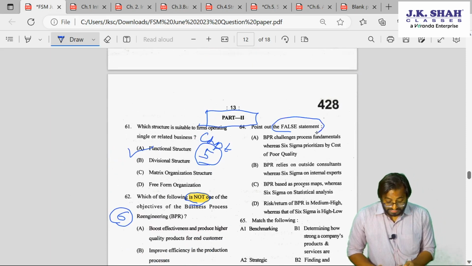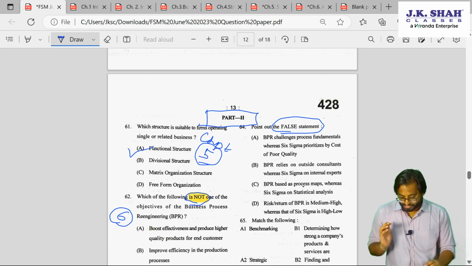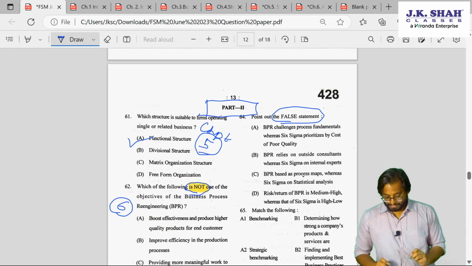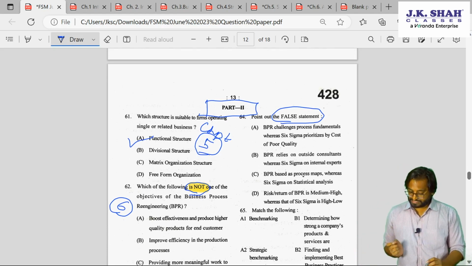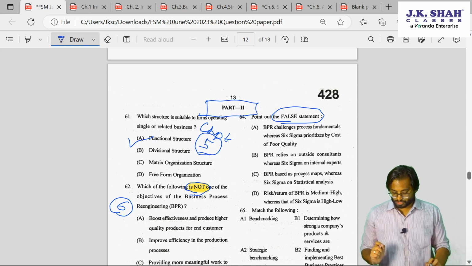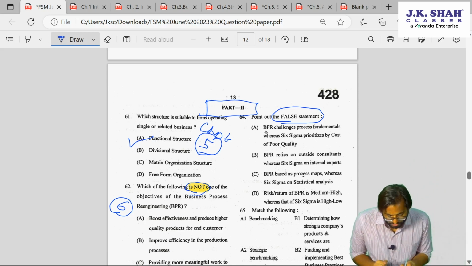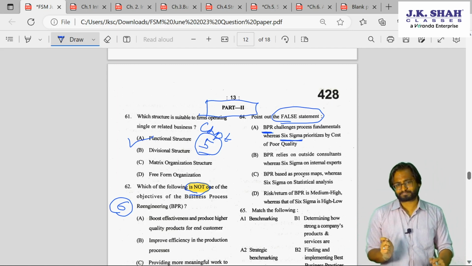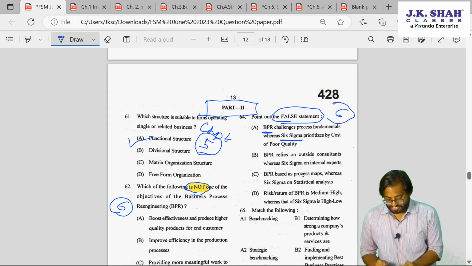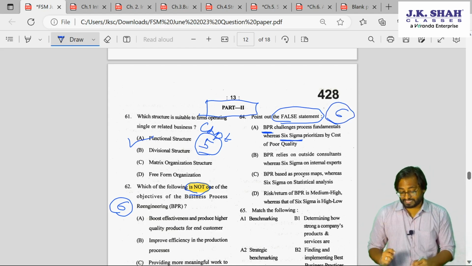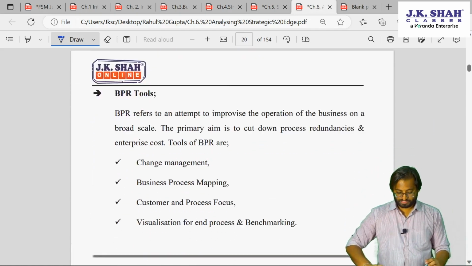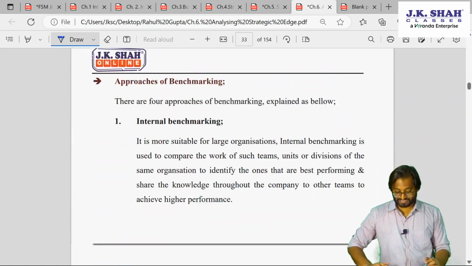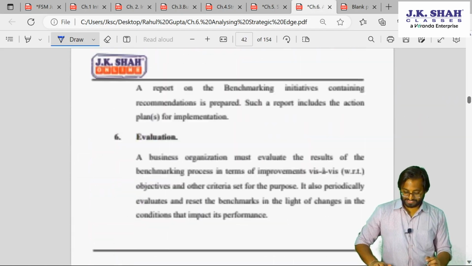Point out the false statement. Again, false statement. Statement which is not correct. A: BPR challenges the process fundamentals, whereas Six Sigma prioritizes by cost of poor quality. Again, they are talking about two things, BPR and Six Sigma. If they are talking about BPR and Six Sigma, so this is there in our chapter number 6. And if you remember, guys, there was one distinction in our book. Do you remember? I believe those students who might have studied this subject might remember that there is one distinction between them.